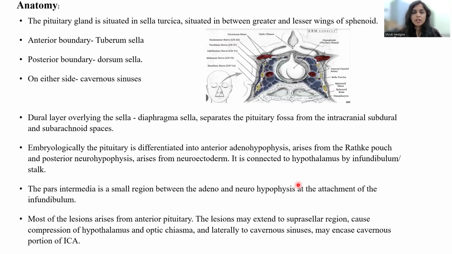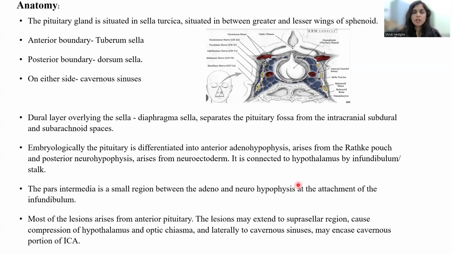The pituitary is situated in the sella turcica, located between the greater and lesser wings of the sphenoid, anteriorly bounded by the tuberculum sellae and posteriorly by the dorsum sellae. On either side lie the cavernous sinuses. The dural layer overlying the sella is called the diaphragma sellae, which separates the pituitary fossa from the intracranial subdural and subarachnoid spaces. Embryologically, the pituitary is differentiated into the anterior adenohypophysis that arises from Rathke's pouch and the posterior neurohypophysis